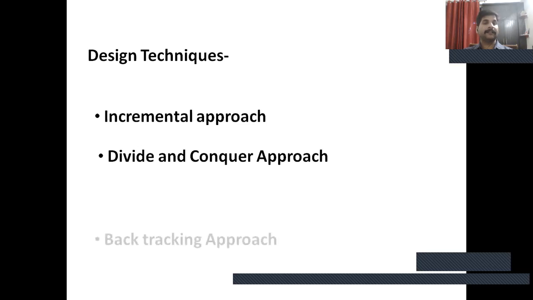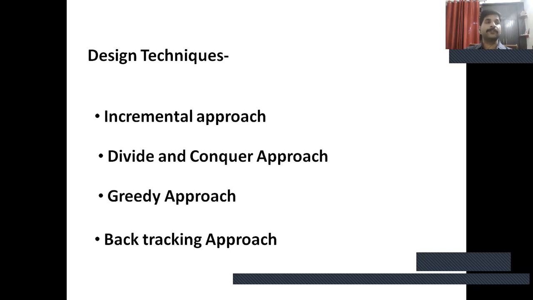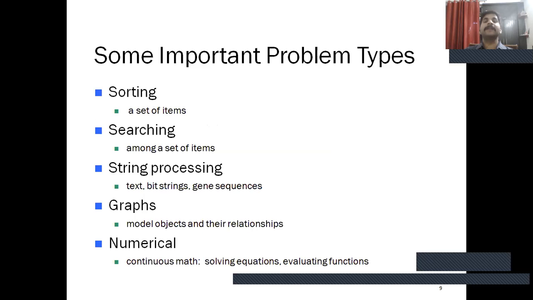Next, greedy approach. In the greedy approach, to solve a problem we make a locally optimal decision, which is not always the best. Next, a designing technique like the backtracking approach. This method is based on trial and error. We will discuss it in 40 minutes. Some important problem types in design.